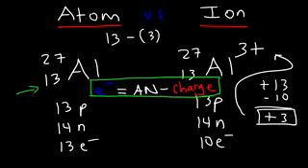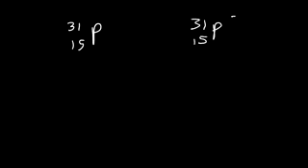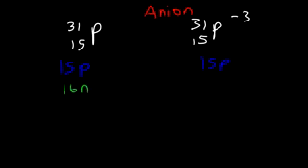Ions that have positive charges are known as cations. Ions with negative charges are anions. So let's say we have phosphorus 31 and the phosphorus 31 ion, which has a minus 3 charge. So this is called an anion, since it has a negative charge. Now, both of these particles have 15 protons. 31 minus 15 is 16, so they both contain 16 neutrons. But atoms and ions differ in the number of electrons that they have.